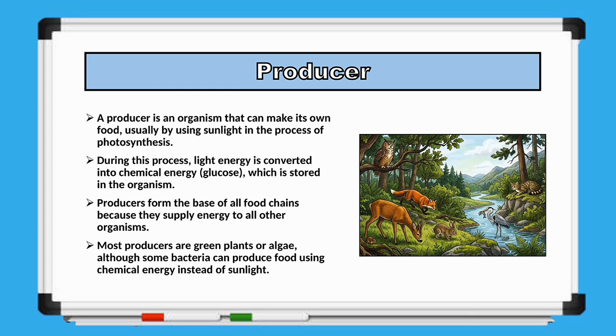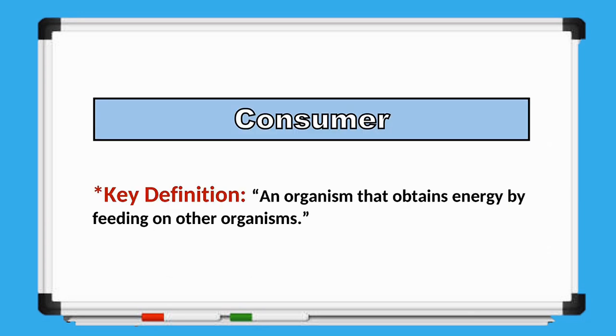Because of this, producers form the first trophic level and the foundation of all food chains. Most producers are green plants and algae, although some bacteria can produce food using chemical energy rather than sunlight. Next, let's talk about the consumer.